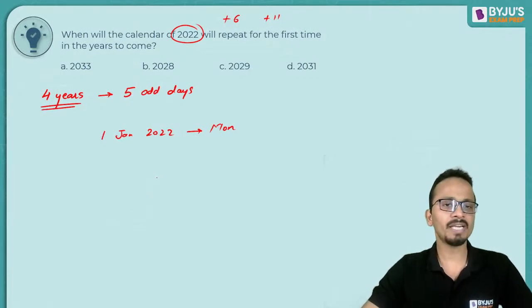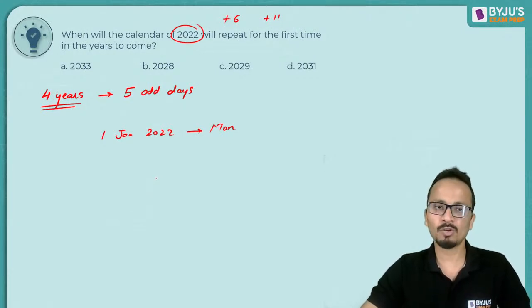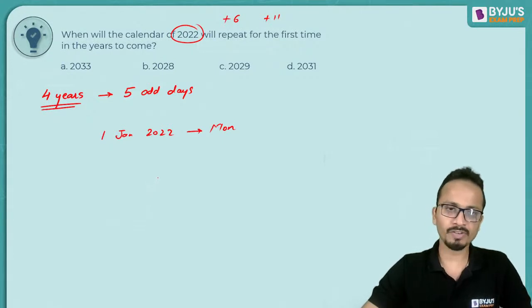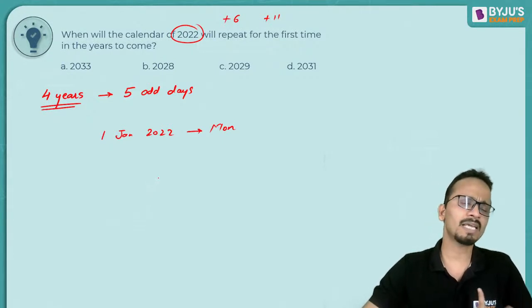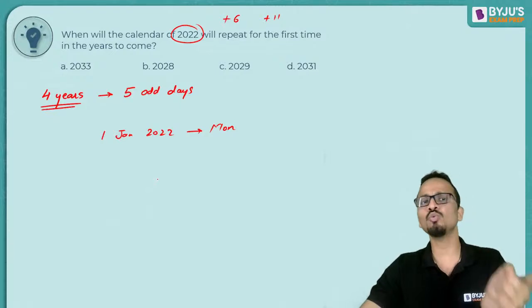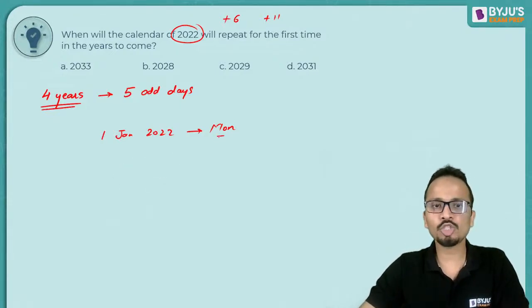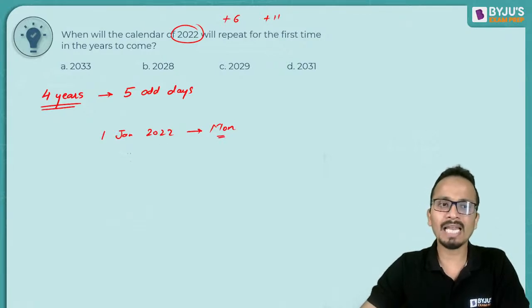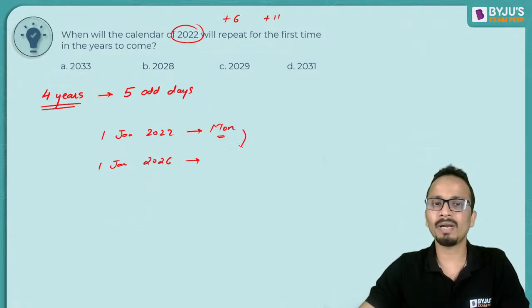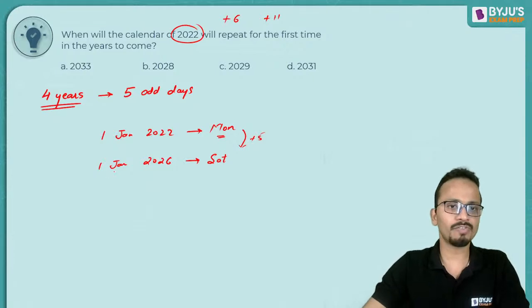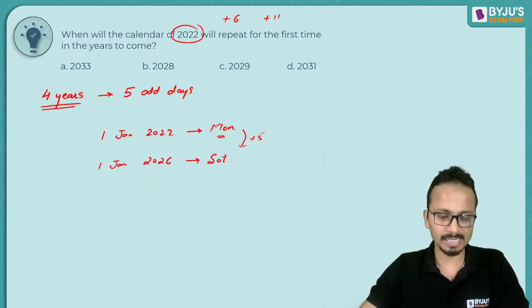And we'll find out which year will again start with a Monday. If I get that year, then the calendar of this 2022 and the answer year will be the same. So I have to reach a Monday. So what I'll do is add 4 years. So 1st of January, directly add 4 years, 2026. The number of odd days is 5. So Monday plus 5, that means a Saturday. Okay. So 1st January 2026 will be a Saturday.